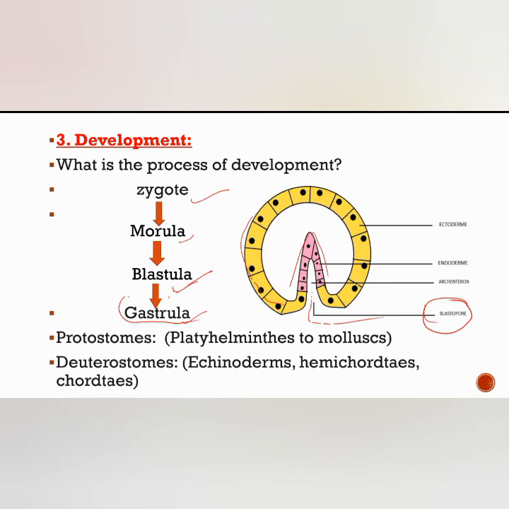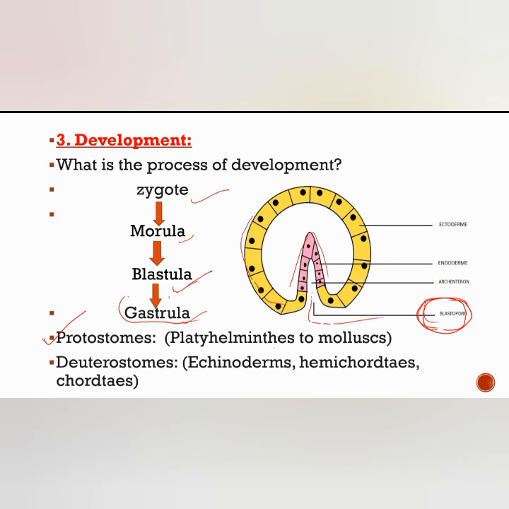This blastopore plays a crucial role during development. In organisms where the blastopore first develops into the mouth, those organisms are called protostomes. In the protostomes, the anus develops later. First the blastopore develops into the mouth, and later the development of the anus takes place.